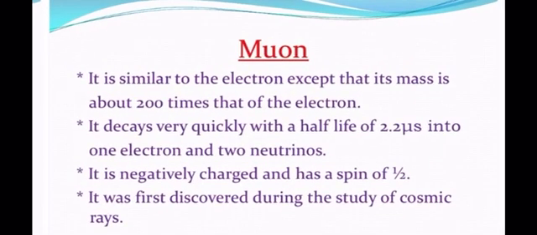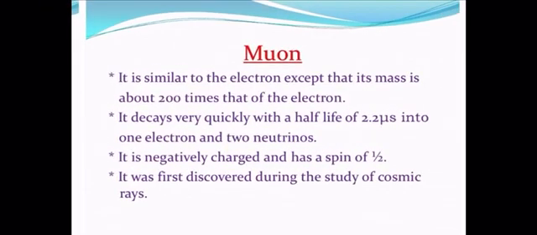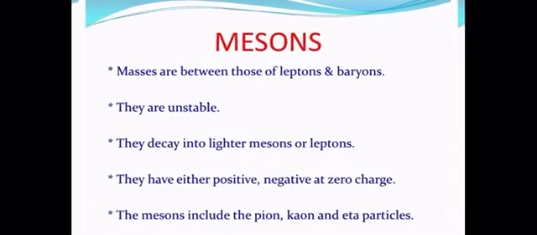The next one is the muon. Talking about the muon, it is similar to the electron. Its properties are almost similar, but the basic difference is that its mass is about 200 times that of an electron. It decays very quickly with a half-life of 2.2 microseconds into 1 electron and 2 neutrinos. It is negatively charged, and it was first discovered during the study of cosmic rays.